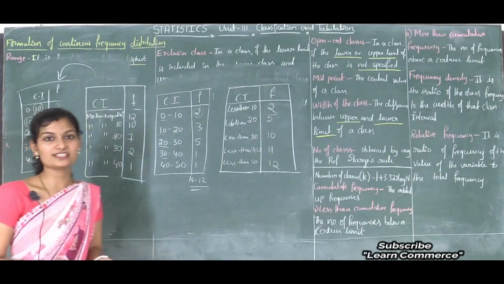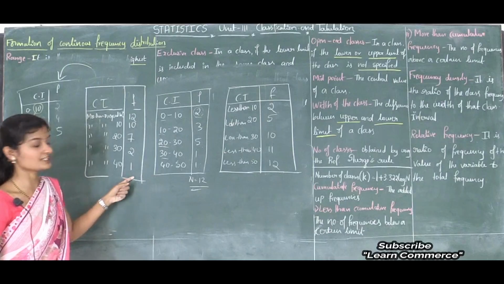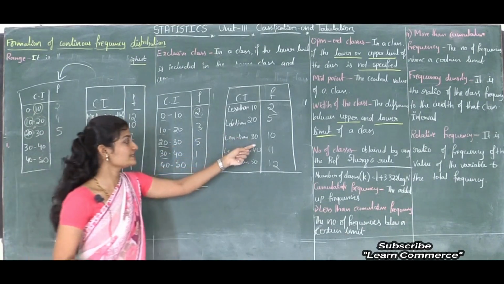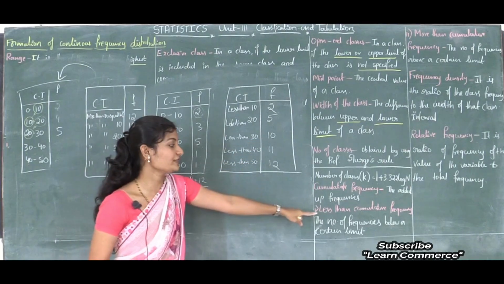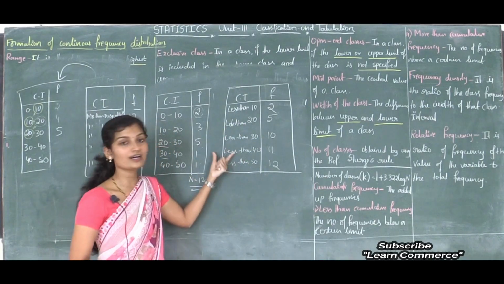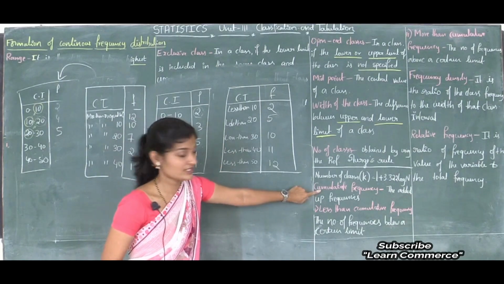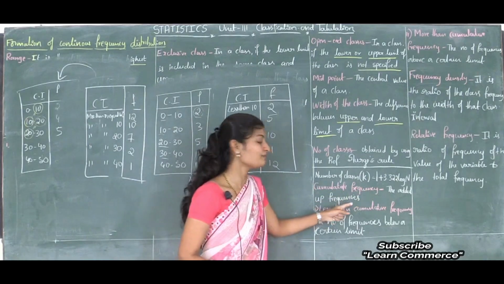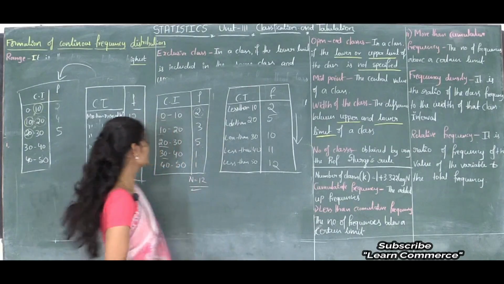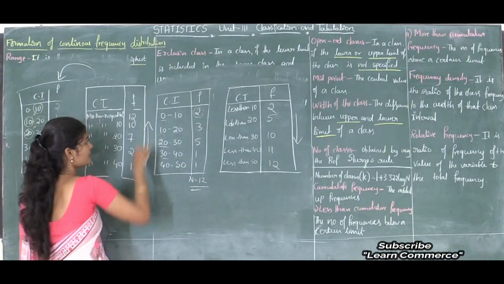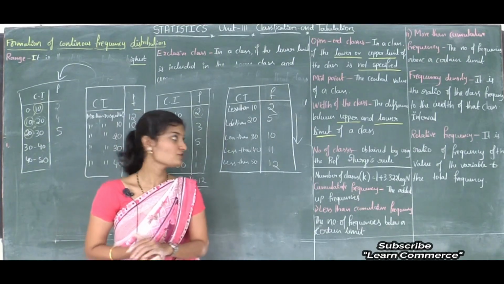More than cumulative frequency in the sense what? The number of frequencies above a certain limit is known as more than cumulative frequency, and this is less than cumulative frequency. Less than cumulative frequency in the sense what? The number of frequencies below a certain limit. Then what is cumulative frequency? Cumulative frequency is the added up frequencies. Here we added numbers like this, and here we added numbers like this. So these are cumulative frequencies and the types of cumulative frequencies.